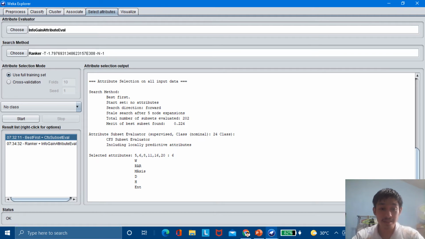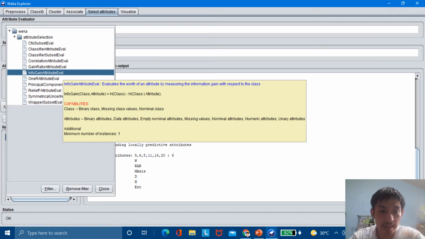So we will try to rank it through the attribute evaluator. Let's now choose InfoGainAttributeEval. This is an attribute evaluator for ranking the attributes. InfoGainAttributeEval evaluates the worth of an attribute by measuring the information gain with respect to the class.